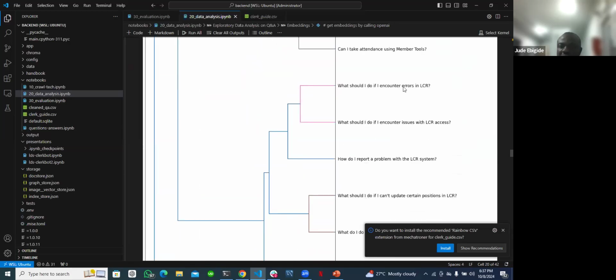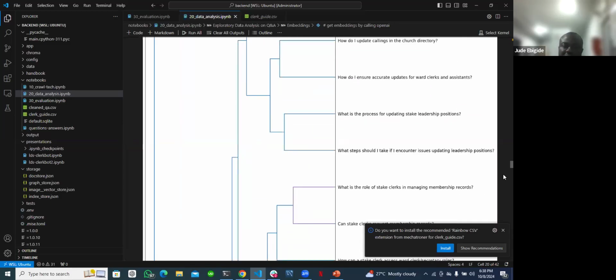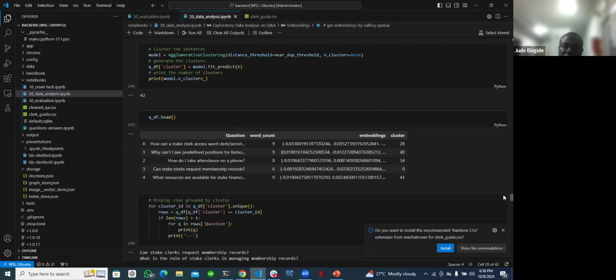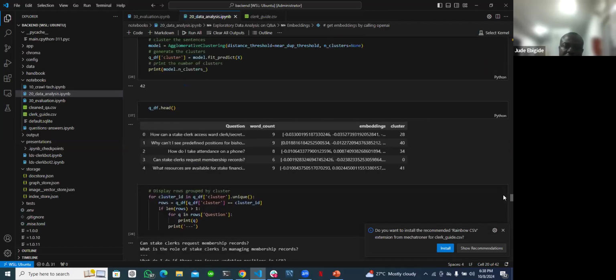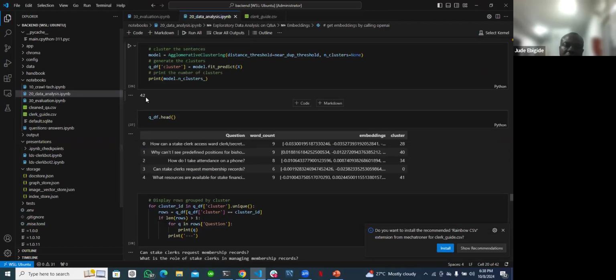What should I do if I encounter error in LCR? And what should I do if I encounter issue with LCR access? So I was able to also match this into one, and several of them. So at the end of the day, I was able to get 42 clean questions, which I used as my legal data.